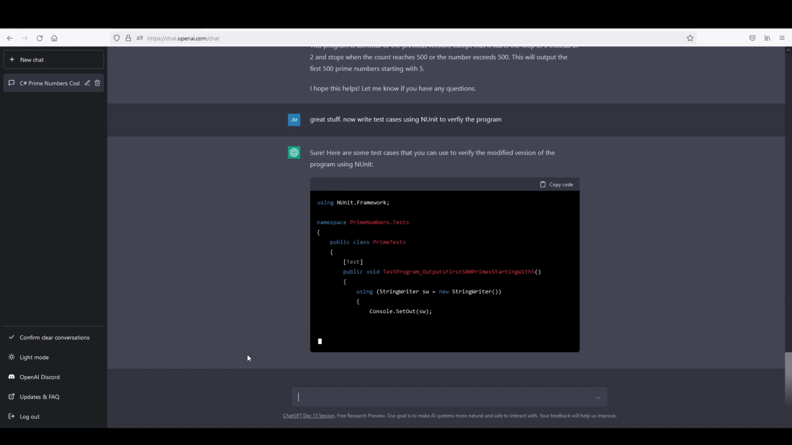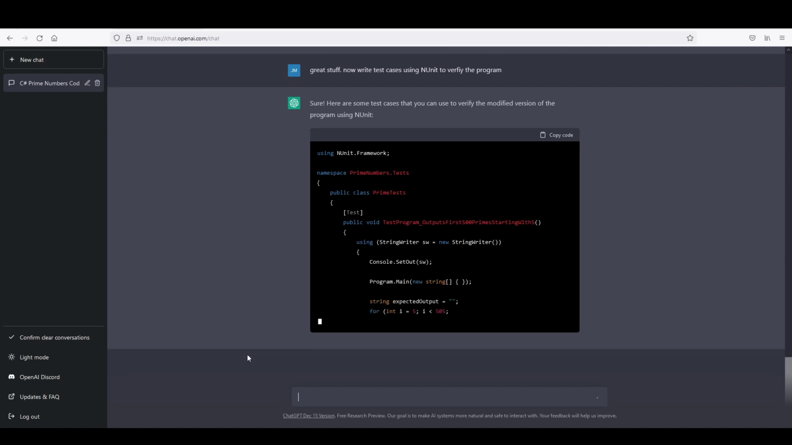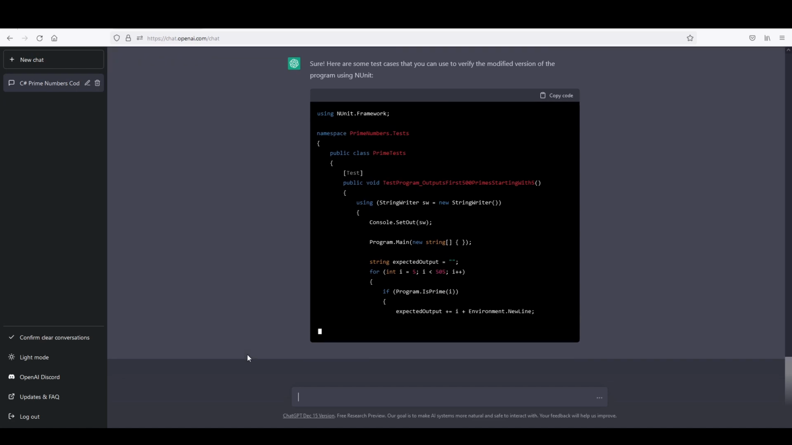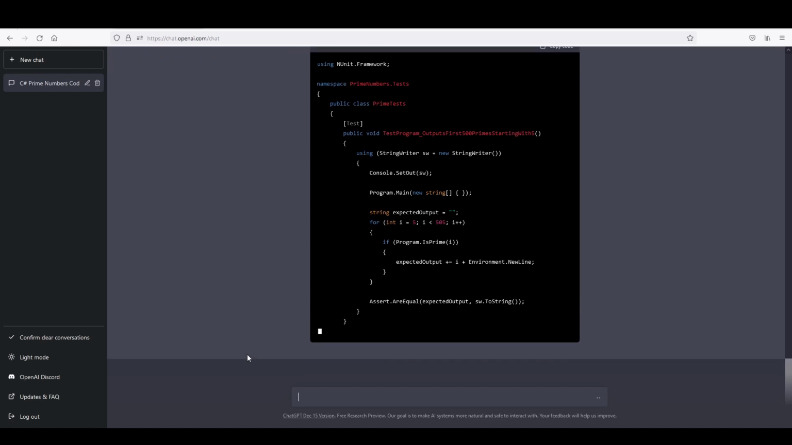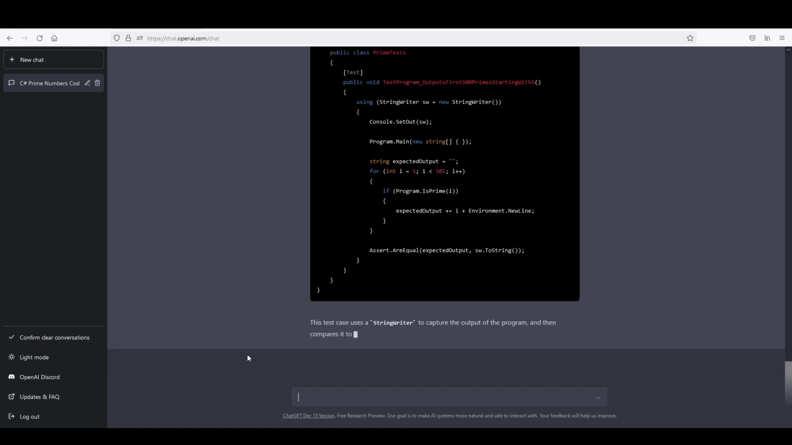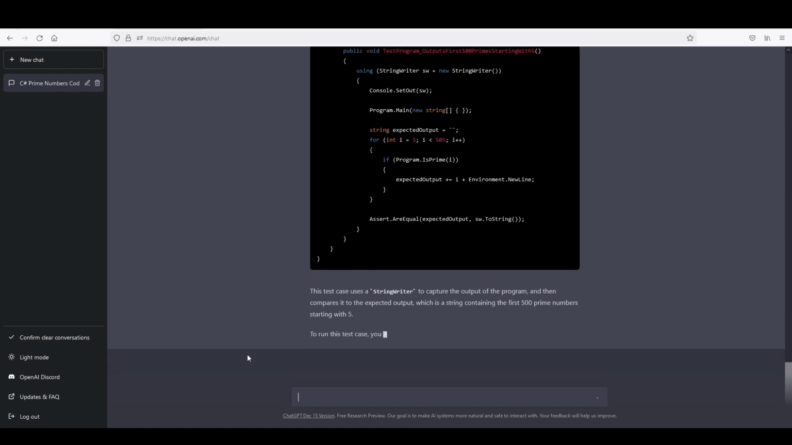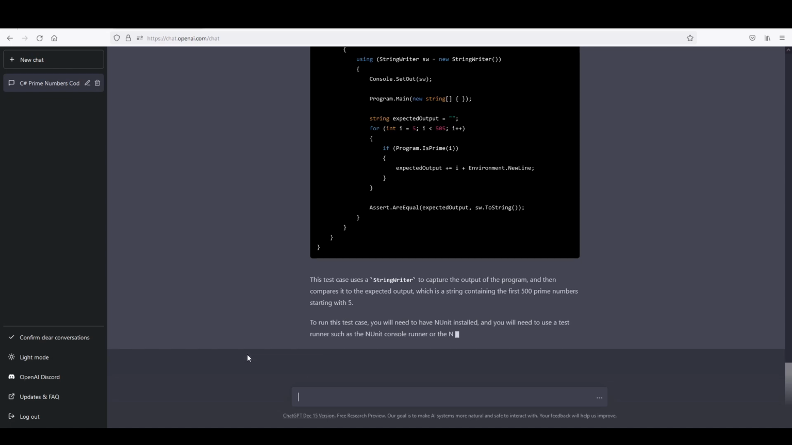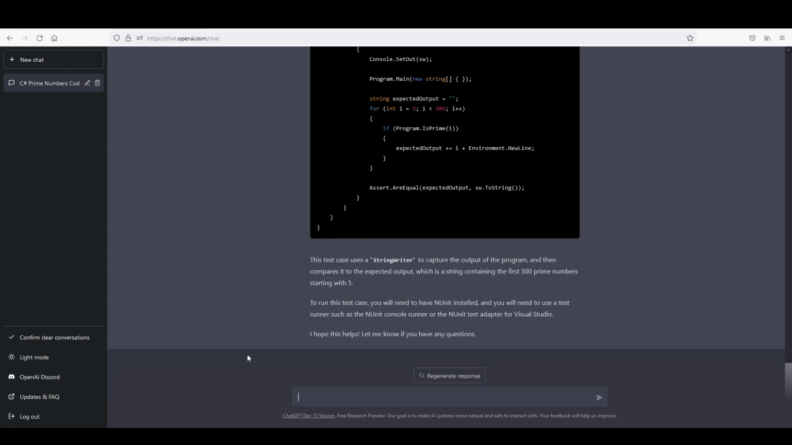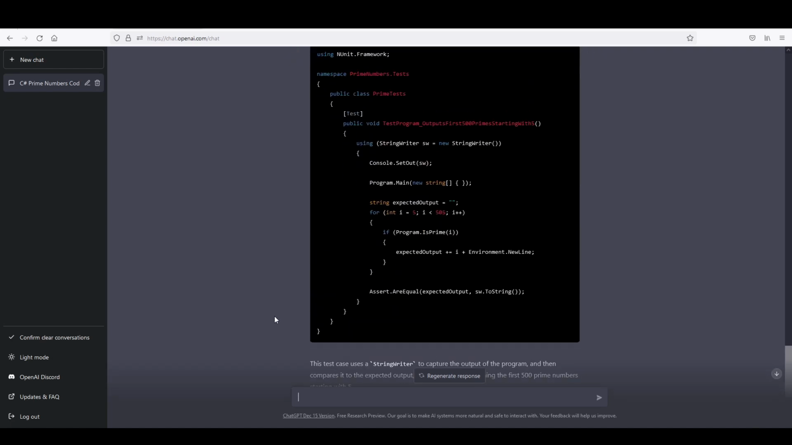What I think is actually kind of cool is that it looks like it's typing something, character for character, but it's actually just writing out chunks. I think certainly the UI or the AI probably already has a snapshot of what it has in mind to do, and it just types it out so that you can read it in real time. Otherwise you'd have a big block of information just being spit out. So let's see here. This test case uses a string writer. It uses a string writer to capture the output of the program and then compares it to the expected output, which is a string containing the first 500 numbers starting with 5. Okay, so this is only one test case.